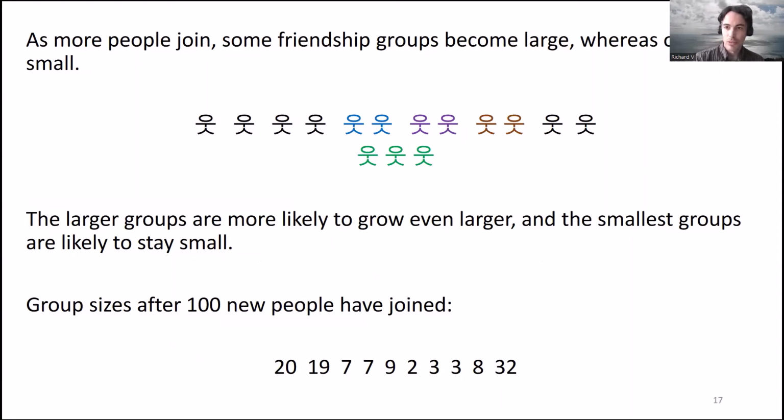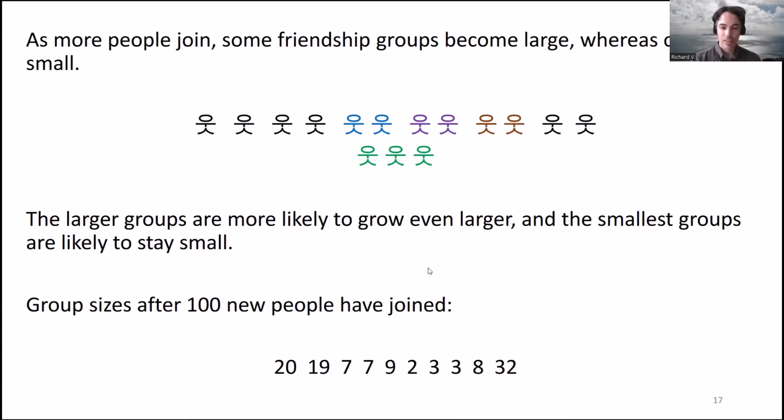And after 100 people have joined, for example, we've got these group sizes. So there's one group of 32 people that got quite big, 2 groups of 20 and 19 that got fairly big, and then quite a larger number of groups that are much smaller, with only a modest number of people in. So this 32 people, that would be the clique of popular kids. Then you have some groups here that are fairly large, and then a lot of smaller groups, I should say. So that's a rich get richer process in operation.